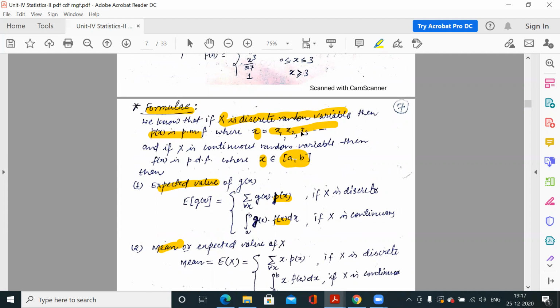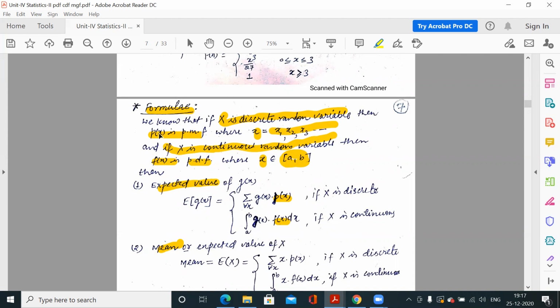So this is for discrete variable, where x is like x1 or x2 or x3, up to any numbers. Now if x is a continuous random variable, then f(x) is known as the PDF, the probability density function, where x belongs to one interval. Clear? Here we have an interval because this is a continuous variable.